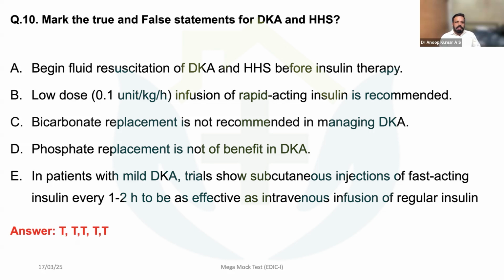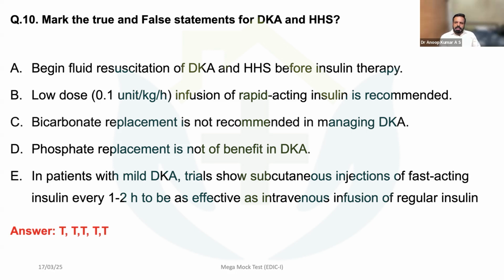In patients with mild DKA, trials show subcutaneous injections of insulin every 1 to 2 hours to be as effective as intravenous infusion of regular insulin. There are a few papers on that.